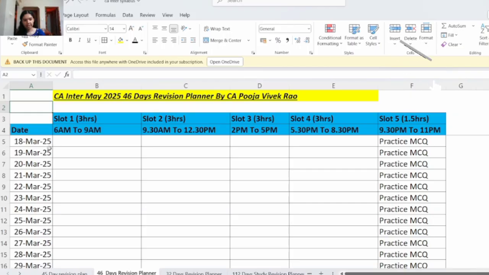So now let's go ahead and see this revision plan. What you can do is pause this video at relevant places and note down this revision plan in your notebooks.